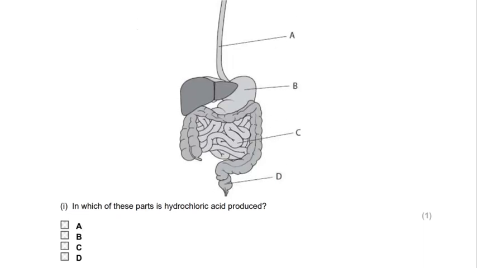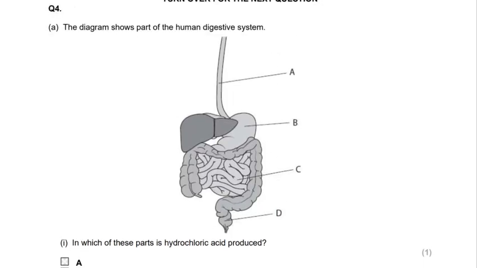Okay, so we're now moving on to question 4. If I could just align that, that's correct. Question 4. And you can see immediately from the diagram, but it tells us here that this is the human digestive system. So we've moved on in terms of topics and the part of the syllabus to nutrition, digestion. Let's take a look. And so we have the digestive system.